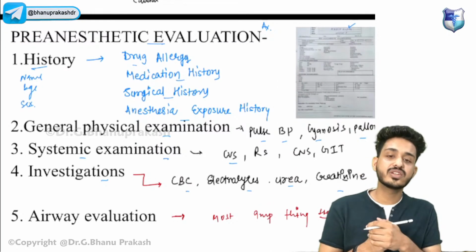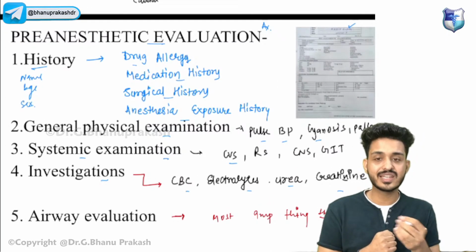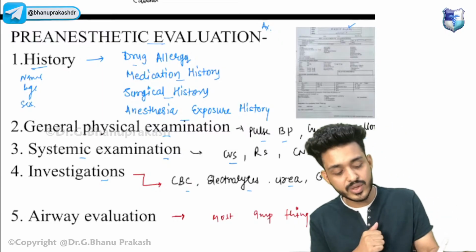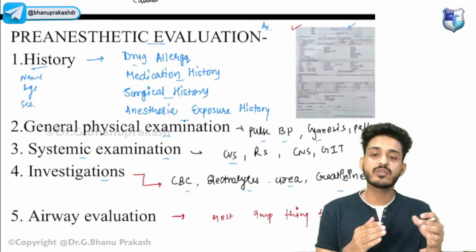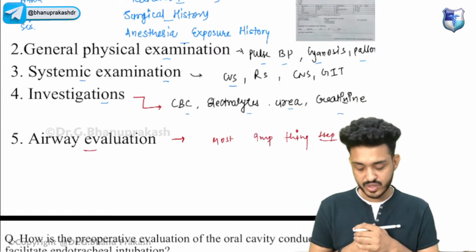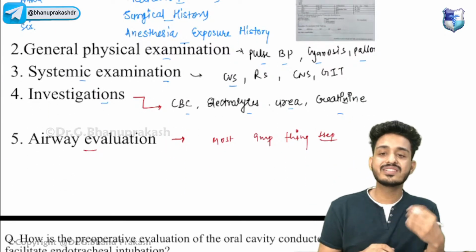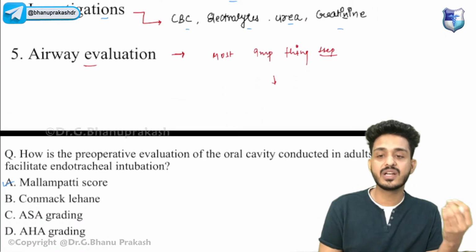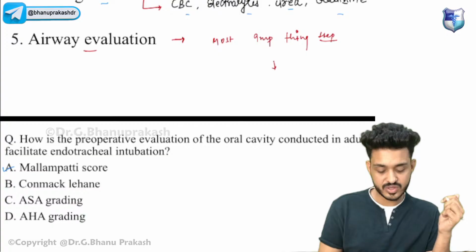For example, a patient is coming to you for some kind of surgery, you will be sending the patient for pre-anesthetic checkup. They will be checking for history, physical, systemic investigations, and airway evaluation. And then they will tell the patient multiple things and send the patient for surgery.